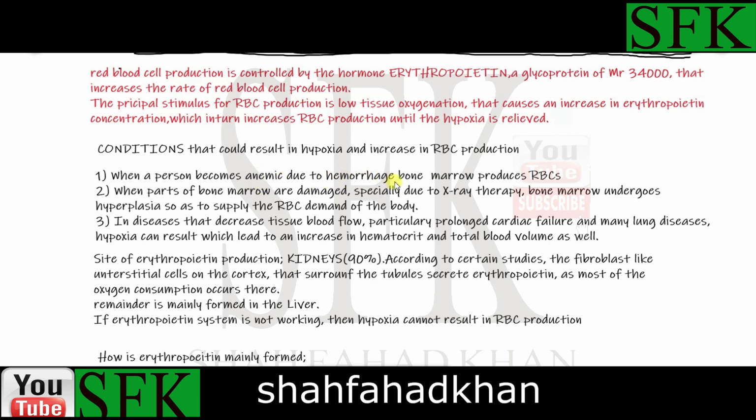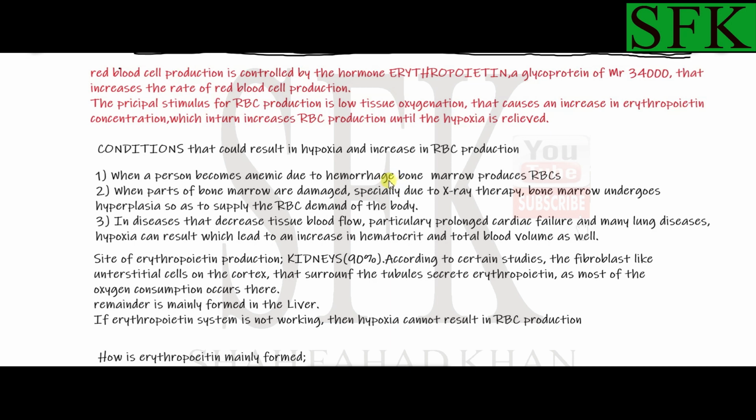Hemorrhage is when the blood vessels get ruptured and blood is lost. So the bone marrow is stimulated to produce red blood cells, and it is stimulated by erythropoietin, which is secreted by the kidneys. This is the first condition in which hypoxia can occur: if the blood decreases due to hemorrhage, the bone marrow produces more red blood cells, and erythropoietin is the hormone that stimulates it to do so.